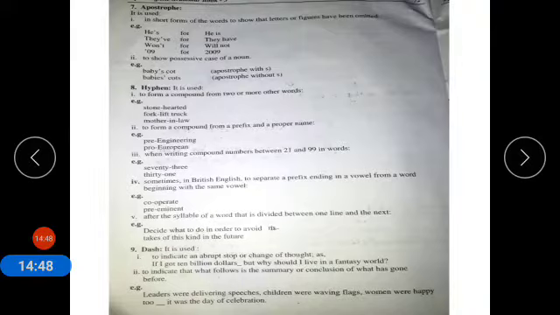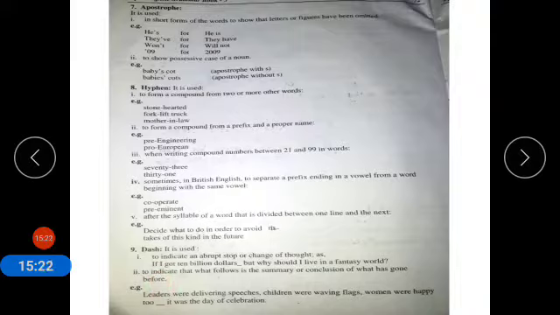Dash: it is used to indicate an abrupt stop or change of thoughts, as in, if I got $10 billion, but why should I live in a fantasy world? Number 2, to indicate that what follows is the summary or conclusion of what has gone before.